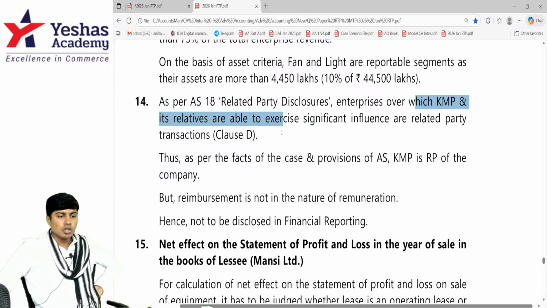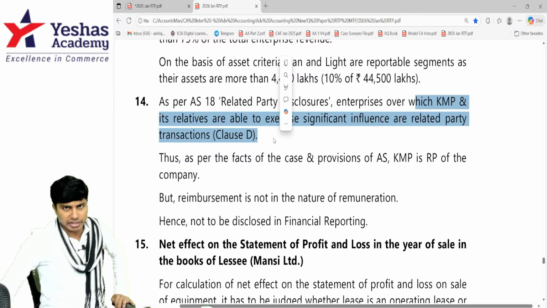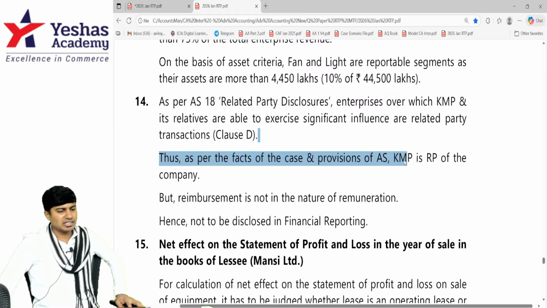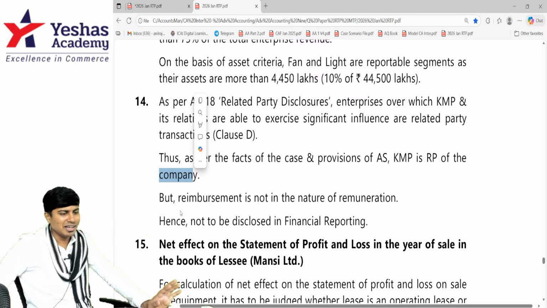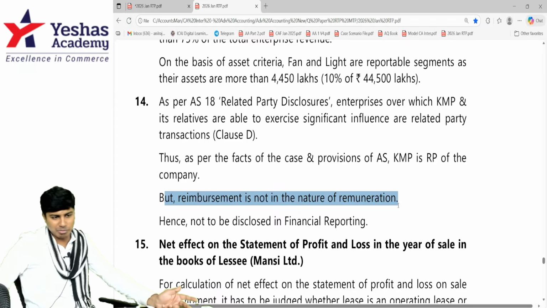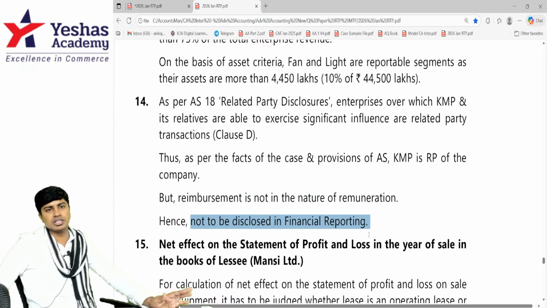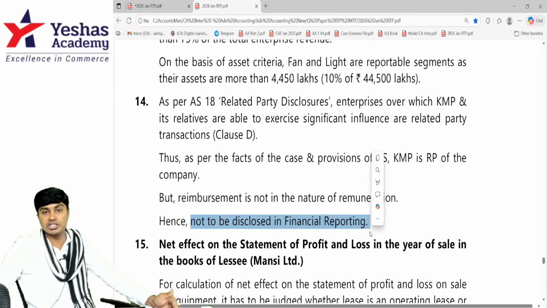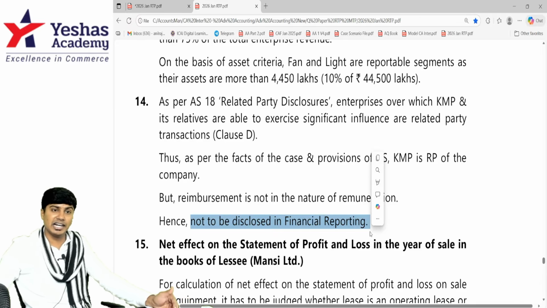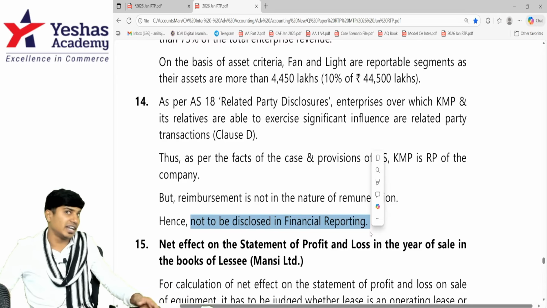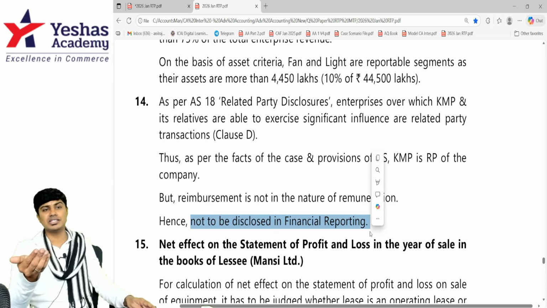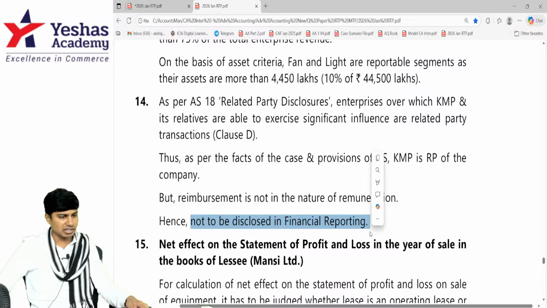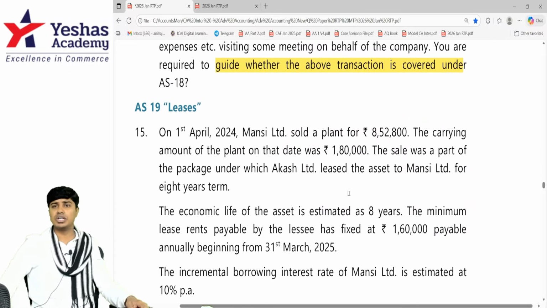influence are related parties. So Mr. Rajiv along with his relatives are related parties. Thus, as per the facts, KMP is a related party of the company. But reimbursement is not in the nature of remuneration, so not to be disclosed in the financial reporting. Is this supposed to be disclosed separately? No. Is he a related party? Yes. And are his relatives also related parties? Yes. Reason? Because he can influence significantly. He can have significant influence over the company. We're done with the 14th question, which is on accounting standard 18.